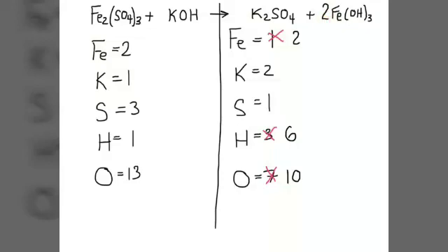We'll see what happens. Now that the irons are balanced here, remember, step 1 is I want to balance the metals. The other metal is potassium. I need to balance this as well. So I'm going to look on this side. I have 1. Here's KOH. I'm going to put a 2 in front of that. So we're going to change this number from 1 to now 2.